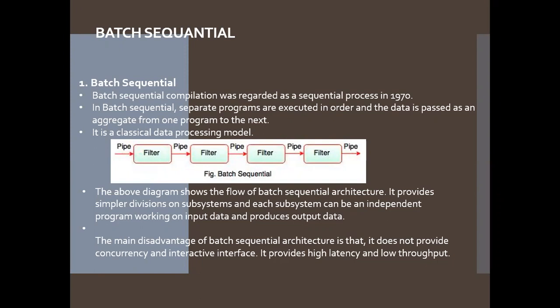The above diagram shows the flow of batch sequential architecture and it provides simpler division into subsystems, and each subsystem can be an independent program working on input data and producing output data. The main disadvantage of this architecture is that it does not provide concurrency and interactive surface. It provides high latency and low throughput.